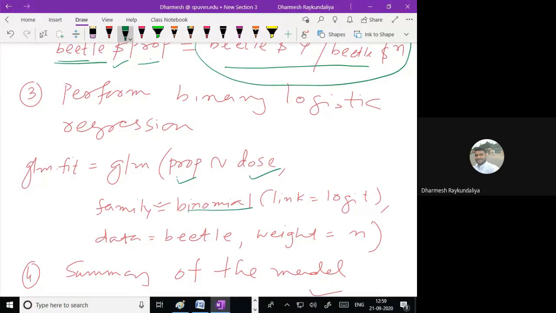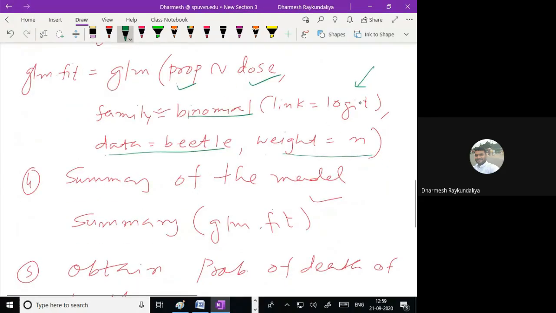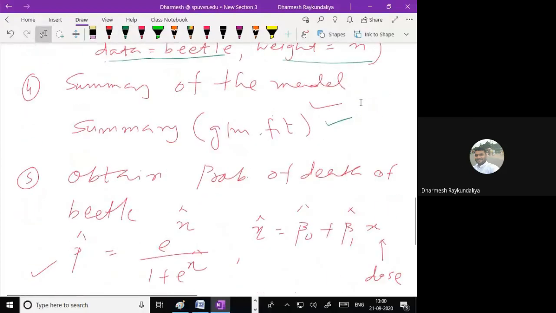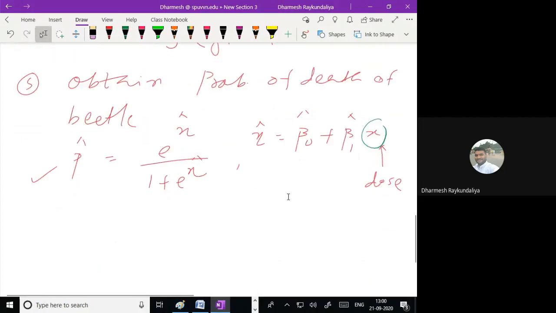So the family is binomial because I am applying the binary logistic, and the link is logit, comma, where the data is stored. So data is stored in the variable name beetle, and because this is group data, I do not have the row data, so I have to apply the weight as a frequency. And what is the weight? Weight is nothing but the total number of beetles. Then I find out the summary. It will give me the estimate of the parameters and the testing of parameters. I can finalize the models. And now if I am interested to find out, for a given value of dose, what should be the expected value of probability, that I wish to find out.